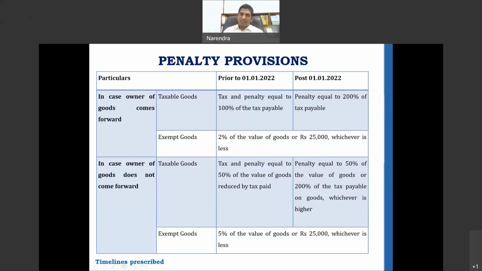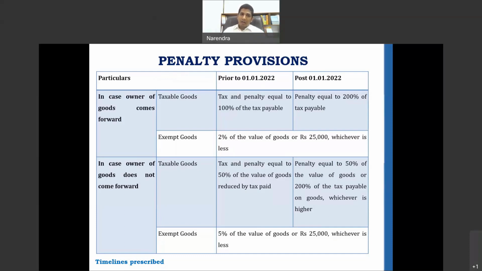So the first topic that we picked for discussion today is with respect to section 129. We all know that there has also been a change effective from 1st January 2022. If the value of the goods is more than 50,000, along with the movement of goods, the transporter is required to carry an e-way bill. Along with the e-way bill, a supporting document, either an invoice or a delivery challan, needs to be carried along.